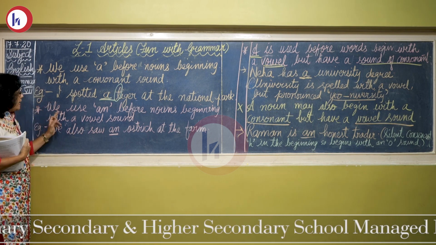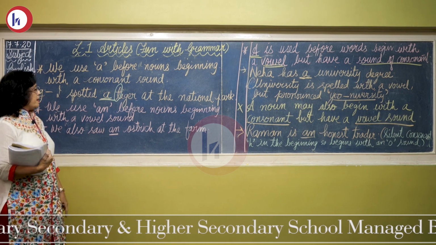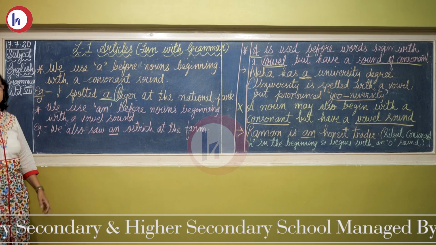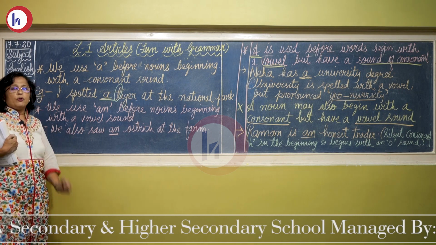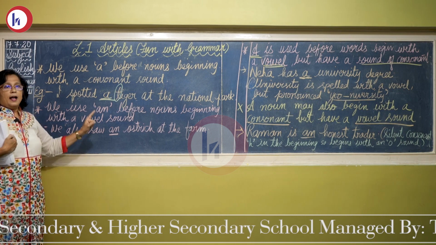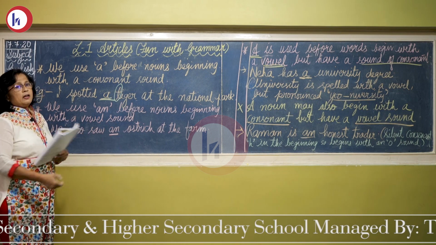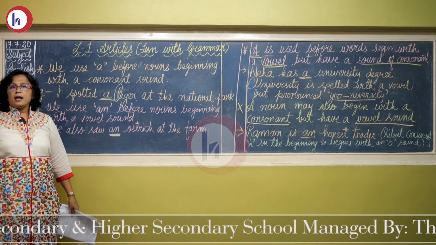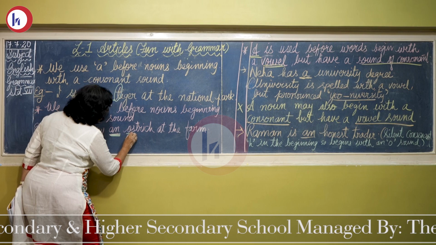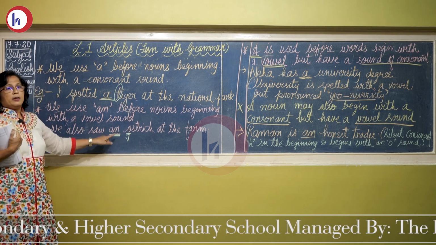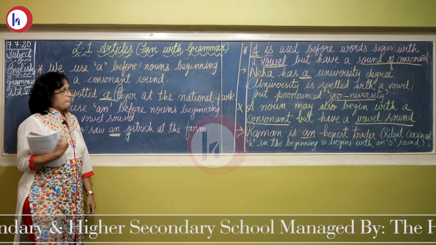Second, we use an before nouns beginning with a vowel sound. As I have told you, a, e, i, o, u are vowels. So here, we also saw an ostrich at the farm. Why have I put an? Because o is a vowel. That is why I have put an before ostrich.